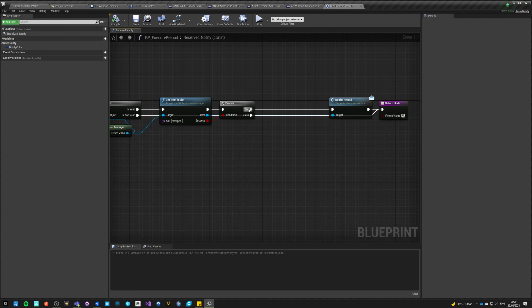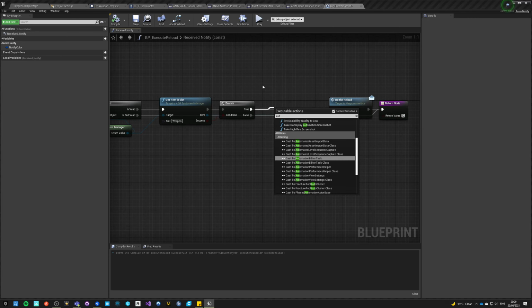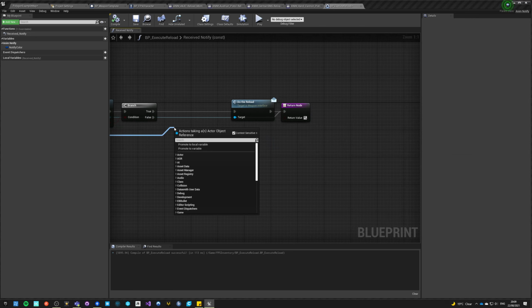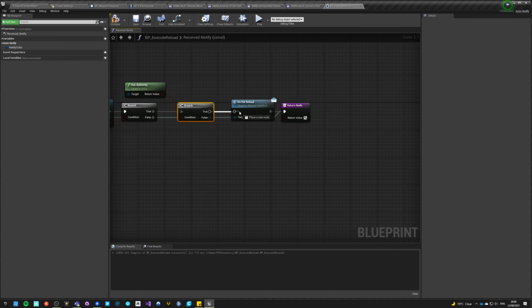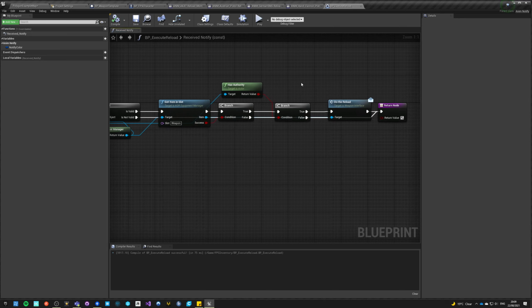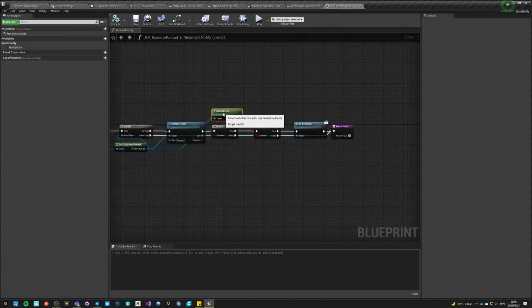And here we might say if this owner has authority, because this will be called on the server as well. But if it is called on the client, it doesn't really change anything, because you can't reload on the client, so it doesn't really matter. We can just go directly like this. Okay, and now execute reload.